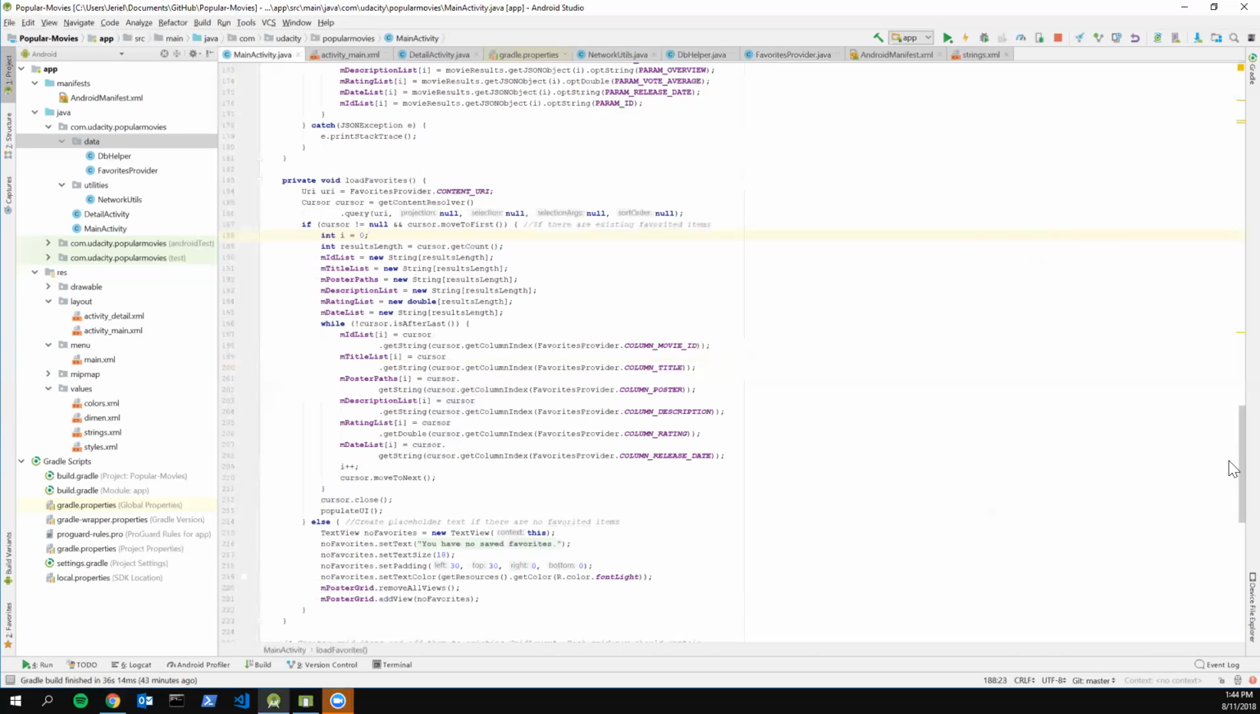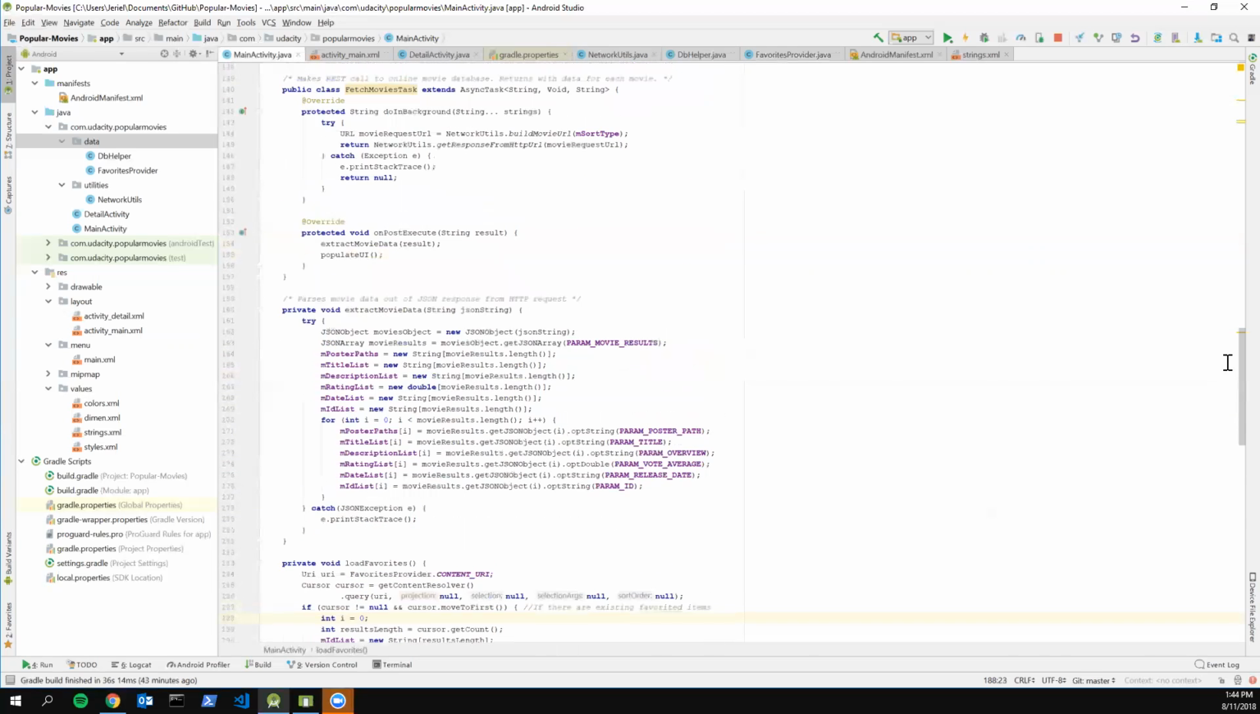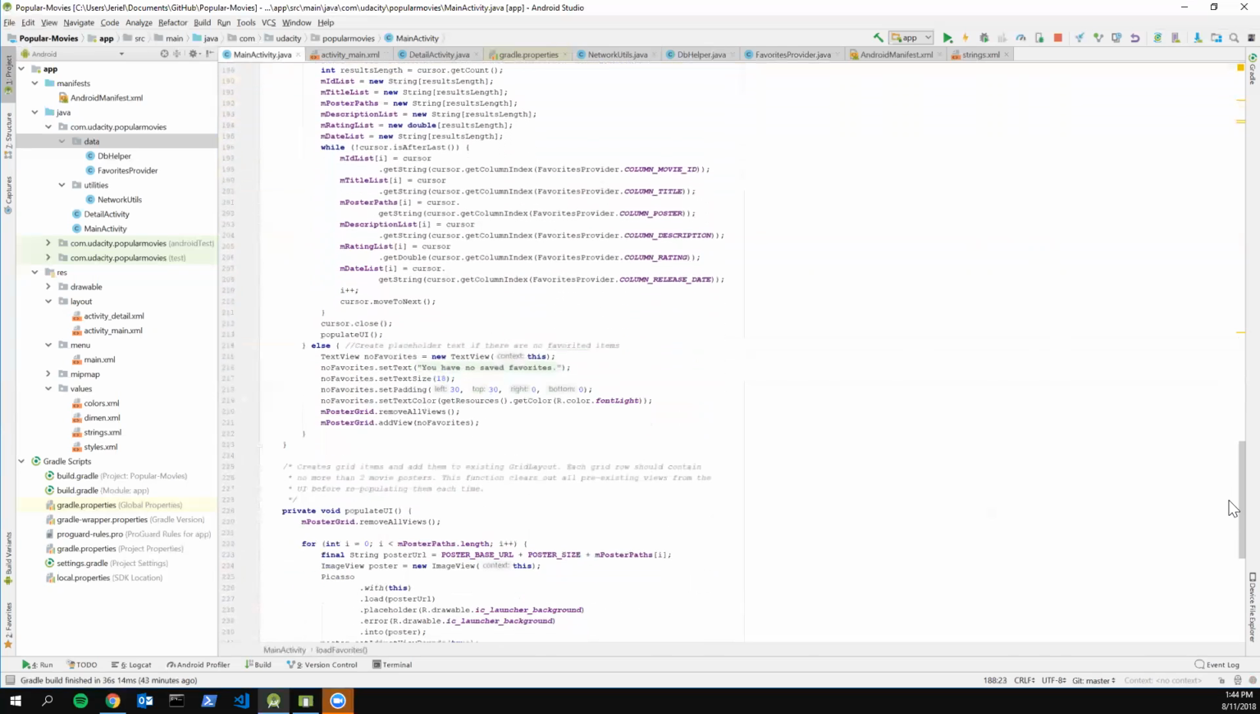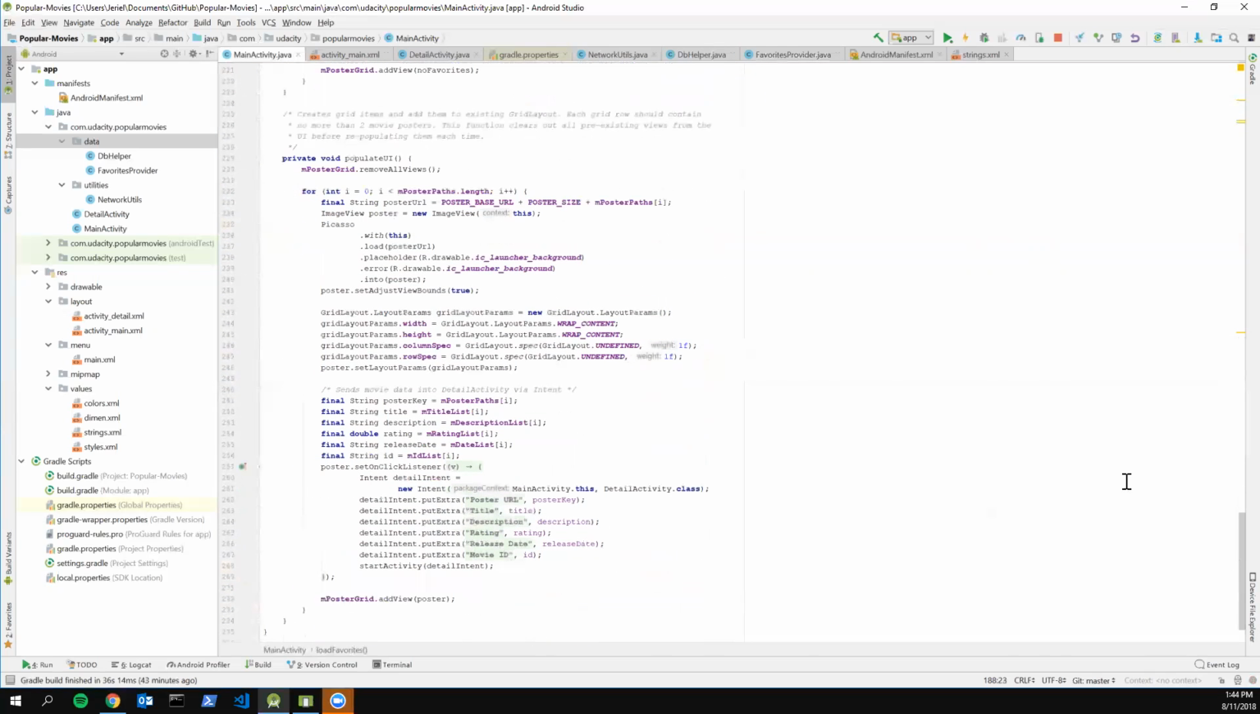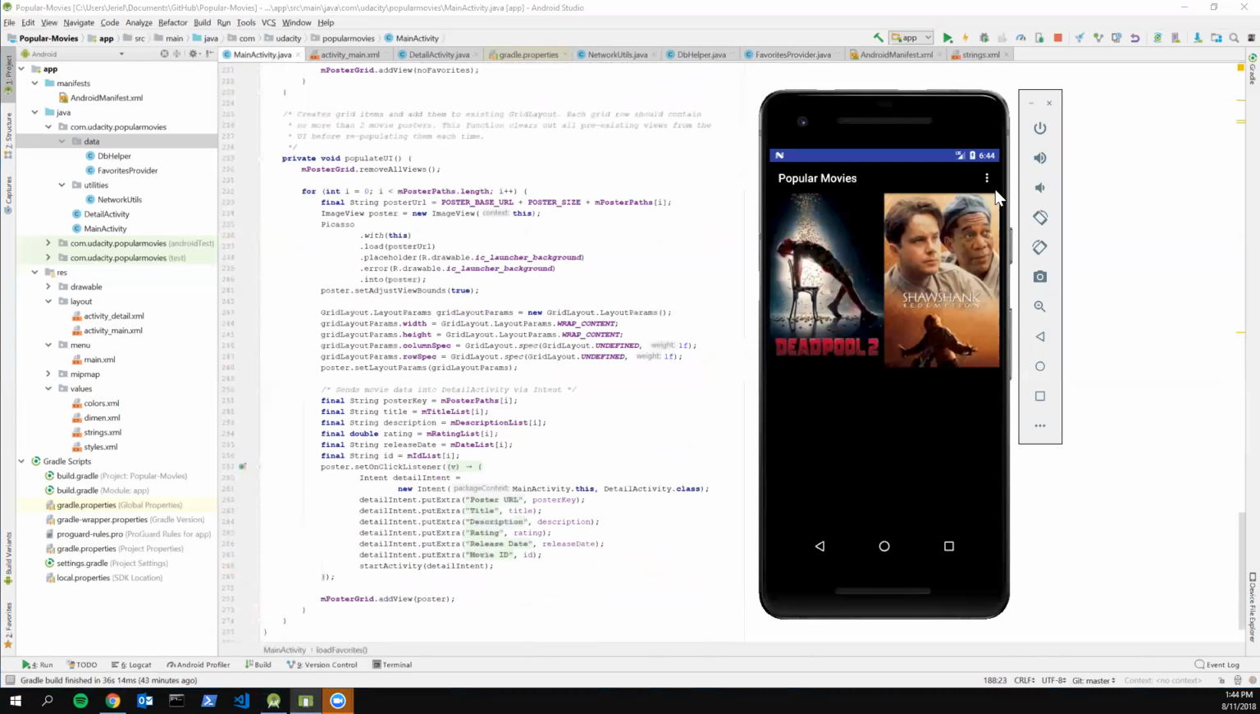In the populate UI method, I use the same method for both querying the API and querying the database, but you're just going to call all the information from the array and plug it into the user interface. You have all the different information like the title and the description, and you plug that into the poster, and then you add it to the grid layout you have for the poster. And yeah, I believe that's all the different requirements for project 3. Does anyone have any questions or anything?